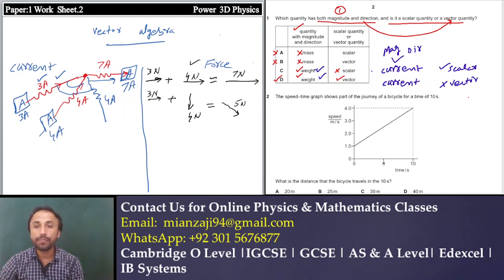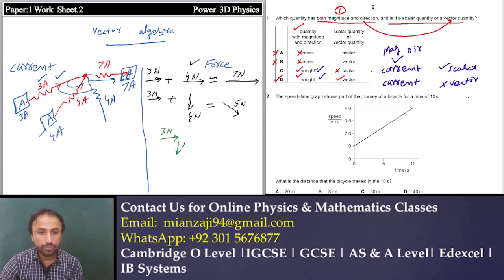How does this work? This is 3 Newton and this is 4 Newton. The result will be a 5 Newton force. It means force follows this graphical pattern.